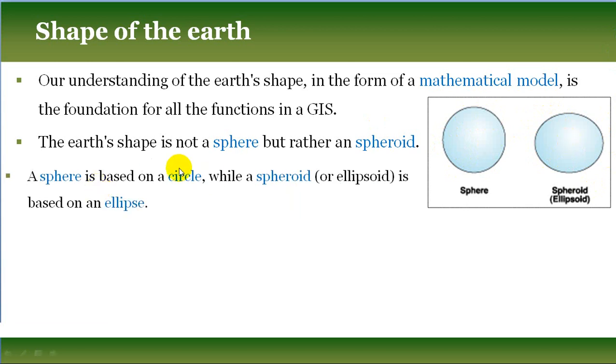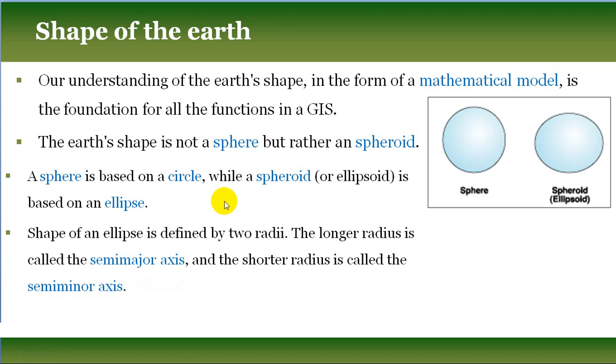A sphere is based on a circle. If you rotate a circle around its radius, then you will get a sphere. While a spheroid or ellipsoid, somebody calls it spheroid, somebody calls it ellipsoid, both are the same. A spheroid is based on an ellipse, a sphere is based on a circle. Now the shape of an ellipse is defined by two radii. So an ellipsoid has two radii, a sphere has only a single radius.